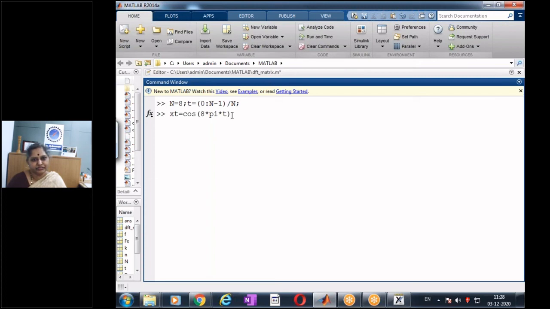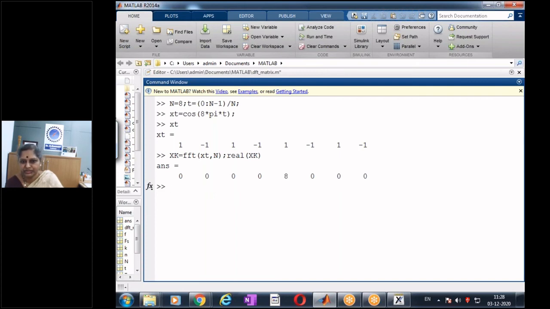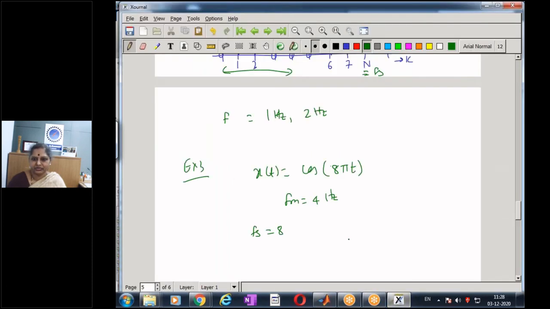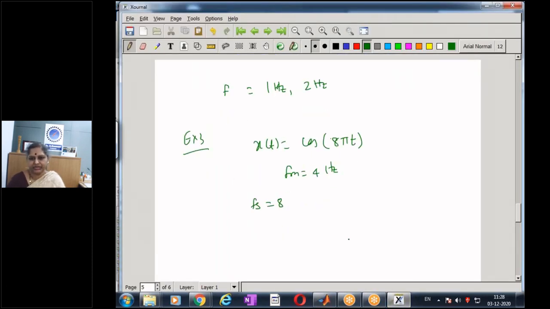So this is a signal of frequency 4 hertz. My x of t is this. And now let us see what my x of n is. It is 1, minus 1, 1, minus 1, and so on. Let us compute the 8-point DFT of the sequence. I am getting 4 zeros, 8 and 3 zeros. So let's check if the result is right. Is it what we expect?